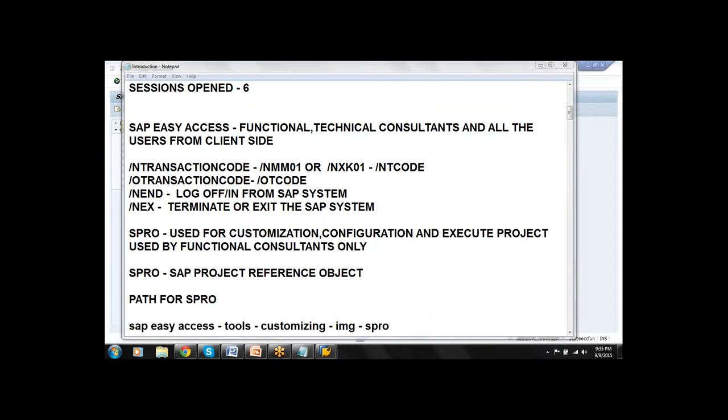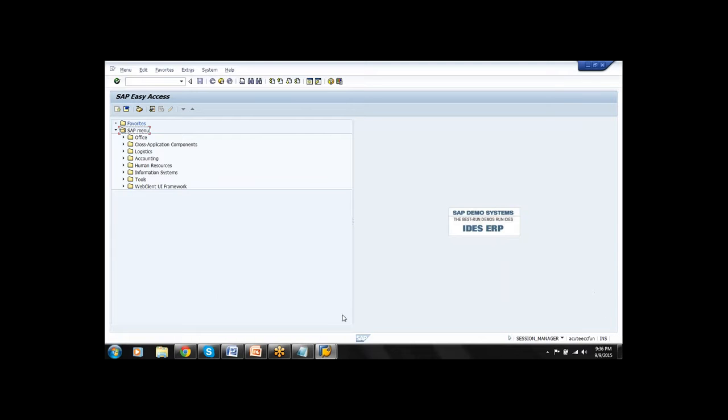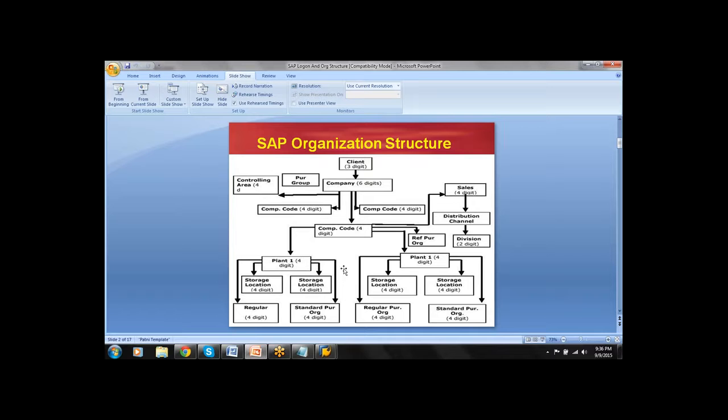Okay, guys. So this is how to log on to the SAP system and what are the options we have. First, the topic will be the organization structure. We need to configure and create each and every parameter of the organization structure. So in the training program, we will go right from the creation of company, company code, plant, storage location, etc.